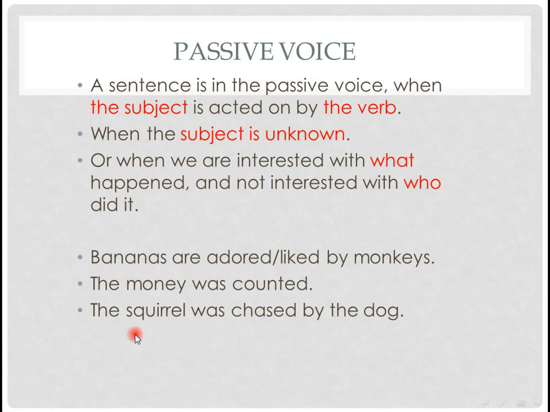And we have here the squirrel was chased by the dog. The squirrel, or the cat, was chased by the dog. Now I am interested in who chased the squirrel. That's why I added it at the end. But what's more important for me is who was chased, and that's why I put squirrel here at the beginning, while it is originally the object of the sentence. And we see that we have used auxiliaries according to the tense.